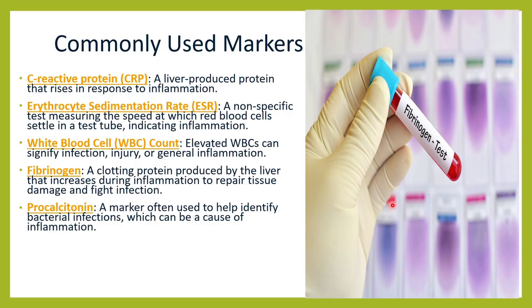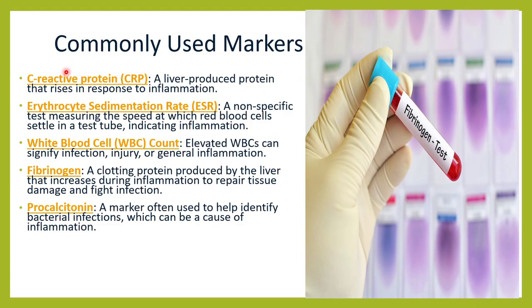There are other markers which say that there is inflammation, like the C-reactive protein. That is also an acute phase reactant. Whenever there is an acute inflammation, CRP is raised. And this CRP is a protein produced by your liver in response to inflammation. You have your WBCs. The WBC count is raised whenever there is inflammation. It says that there is an infection, there is an injury. So WBC count also gives us an idea that there is some kind of inflammation in the body.